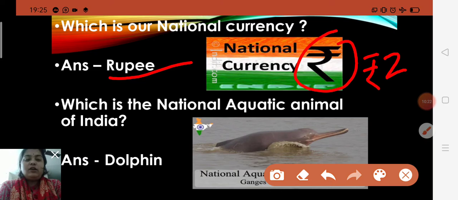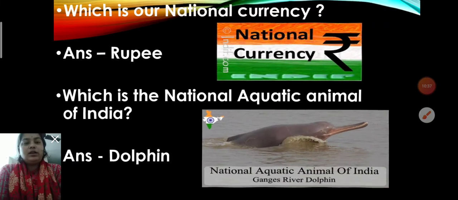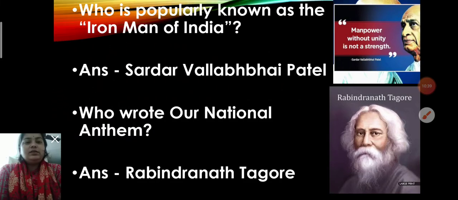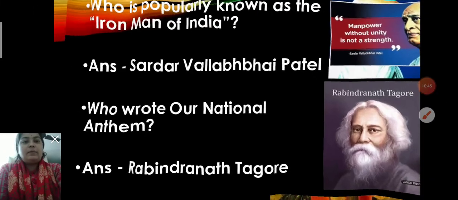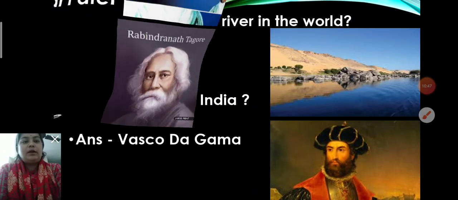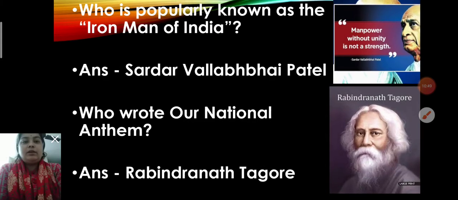Which is the national aquatic animal? Yes, river dolphin. River dolphin is the national aquatic animal of India, and dolphins have smooth rubbery skin and are usually colored in some mixture of black, white and grey. Okay, now see the next. Who is popularly known as the Iron Man of India? Yes, Sardar Vallabhbhai Patel. Sardar Vallabhbhai Patel is popularly known as Iron Man of India.